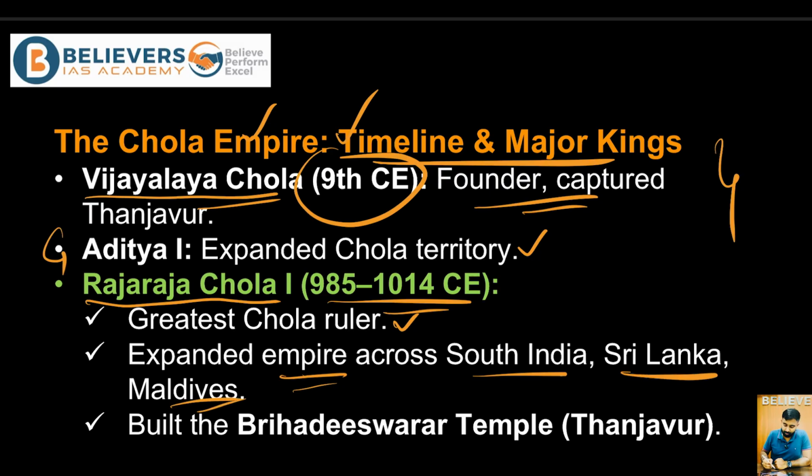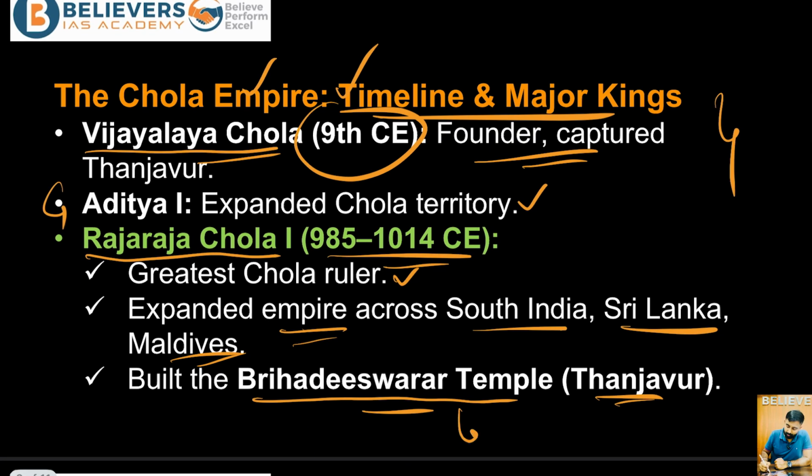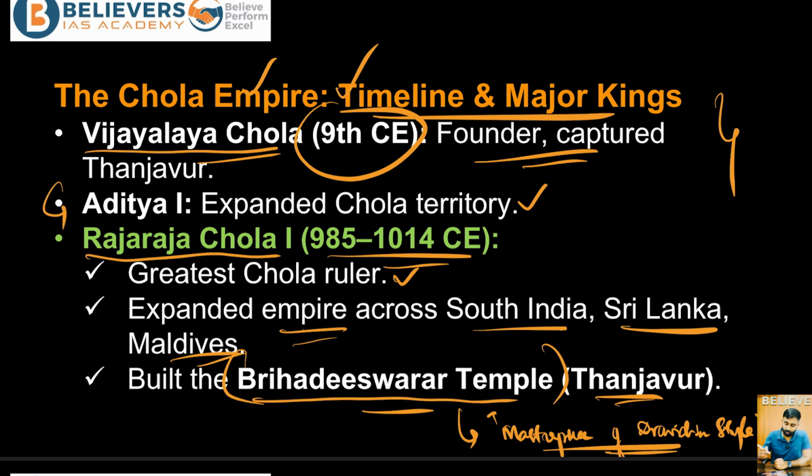He also built the famous Brihadeeswarar Temple. In fact, the Brihadeeswarar Temple is considered the masterpiece of Dravidian architecture, or the Dravidian style of temple building, right? He built it in Thanjavur, and he is one of the most famous rulers of the Chola dynasty.